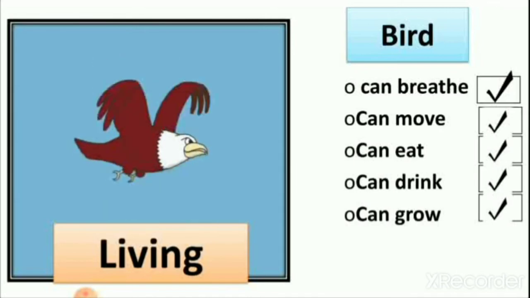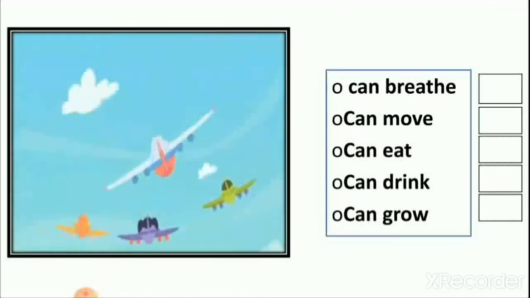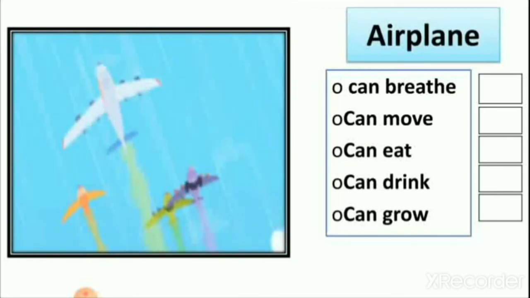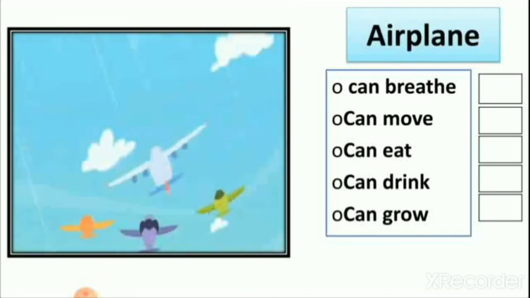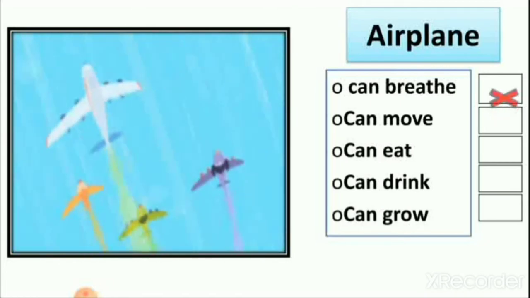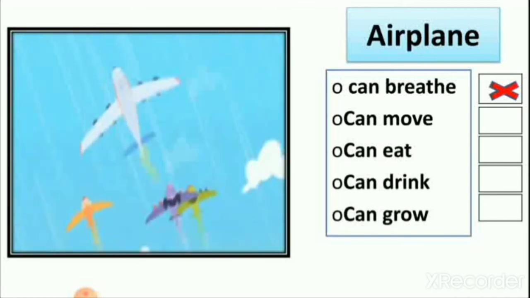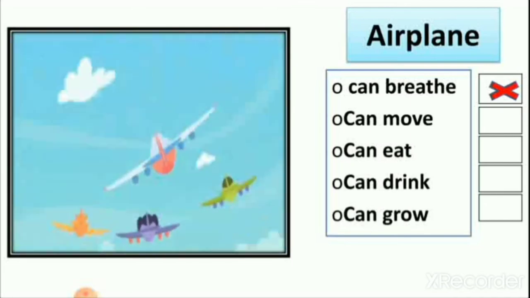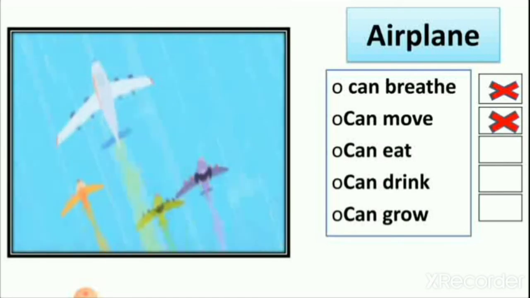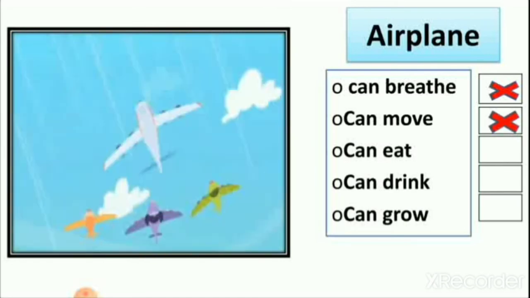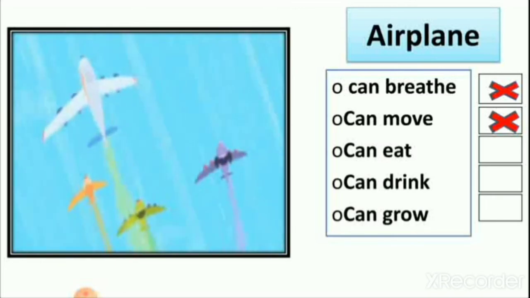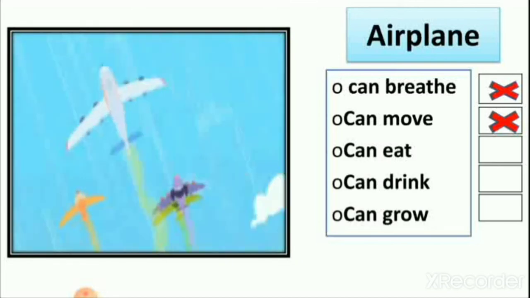Now let's see what the aeroplane is. So here is the airplane. Now let's see. Can aeroplane breathe? No. It cannot breathe. Can it move? No. Because it cannot move on its own. That's why it is a non-living thing.